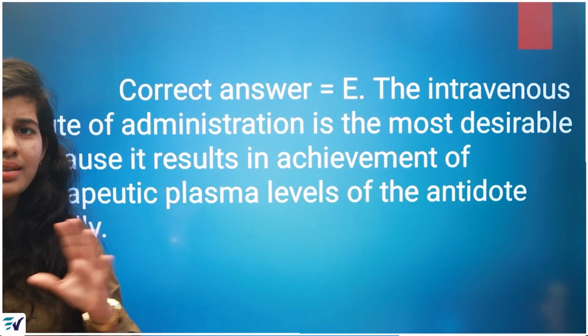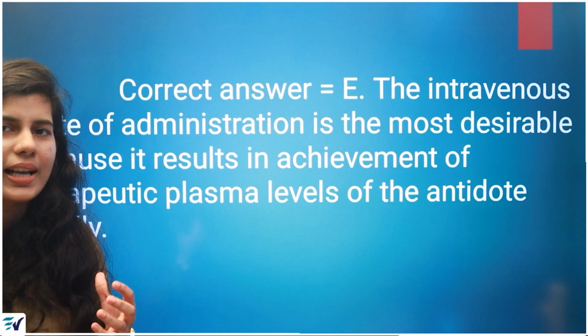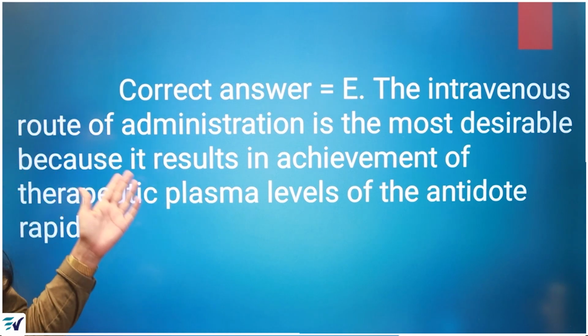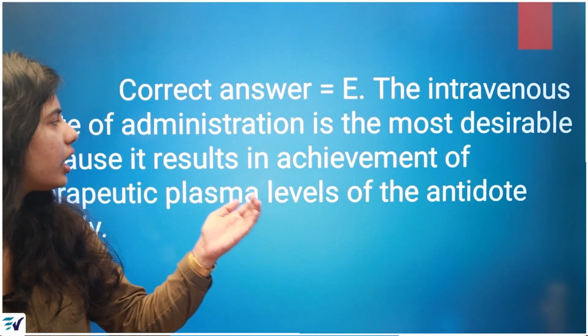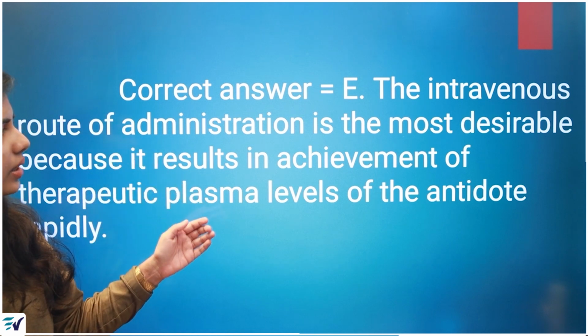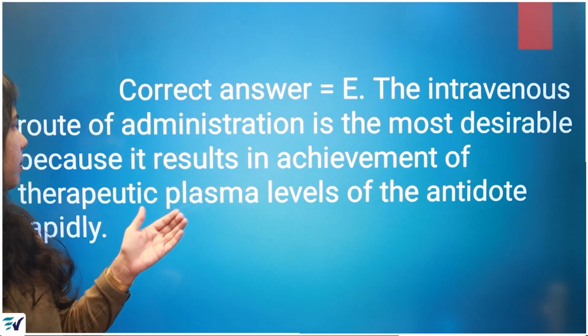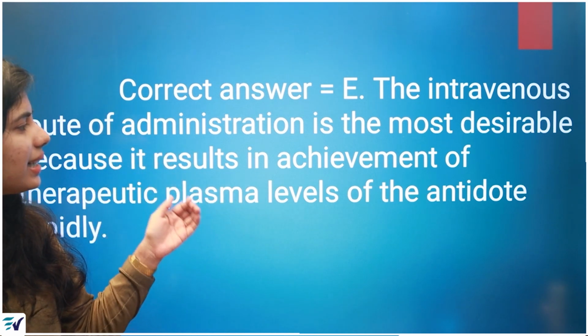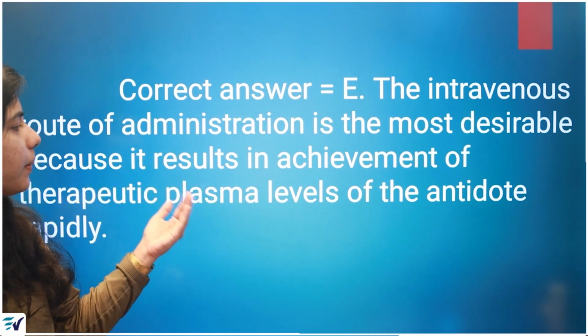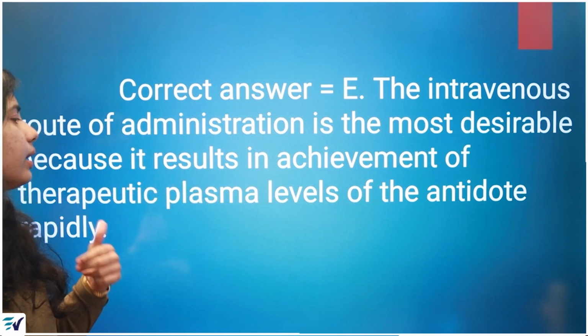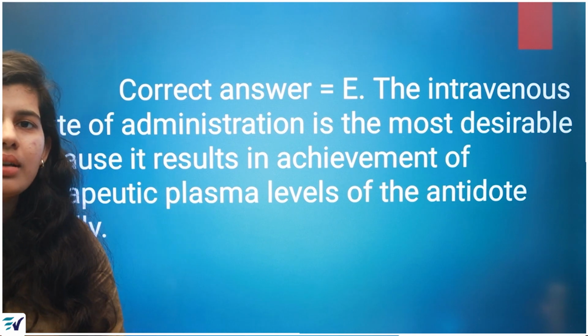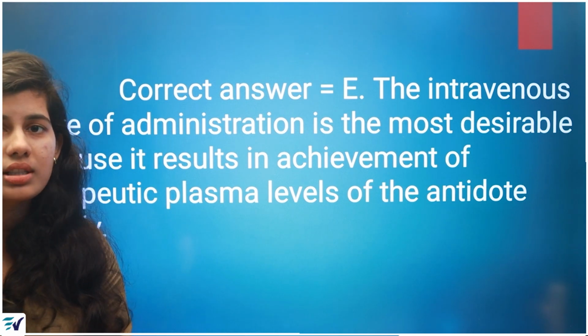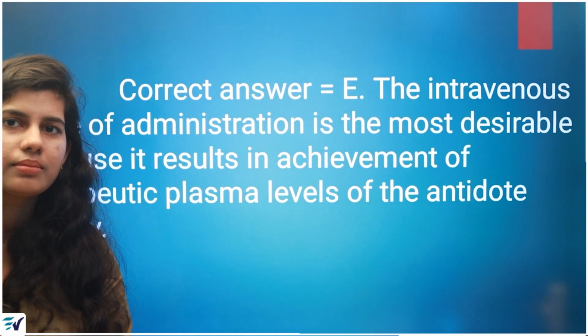So we will just see a small explanation. Again the correct answer is E. The intravenous route of administration is the most desirable because it results in achievement of the therapeutic plasma level of the antidote rapidly. So we need maximum drug concentration in the plasma.